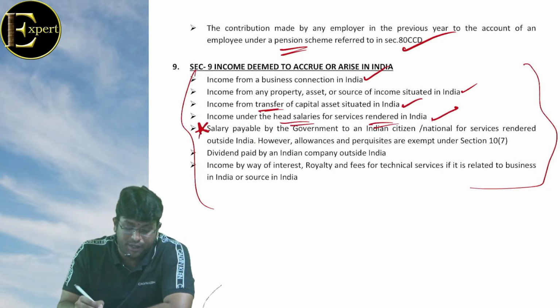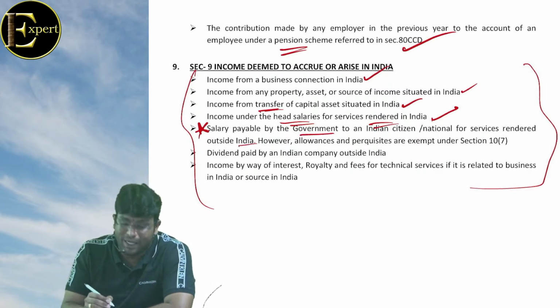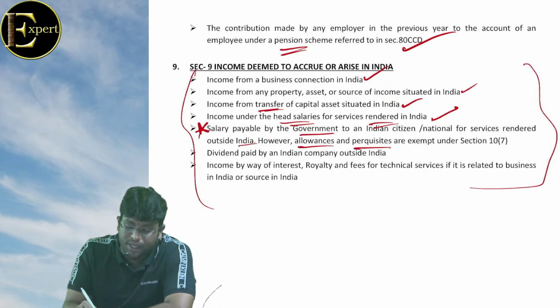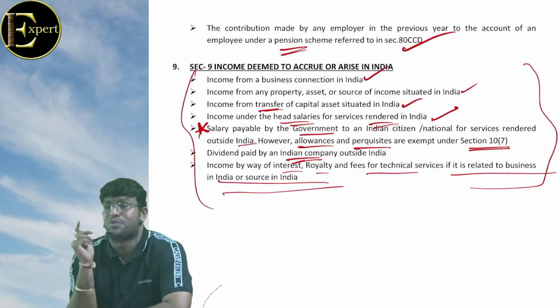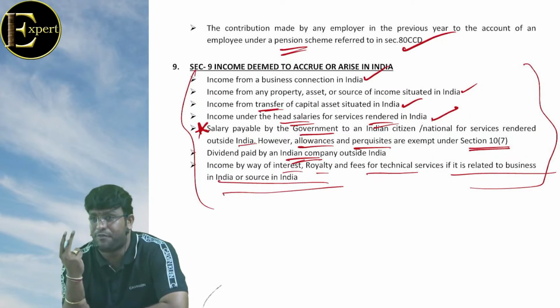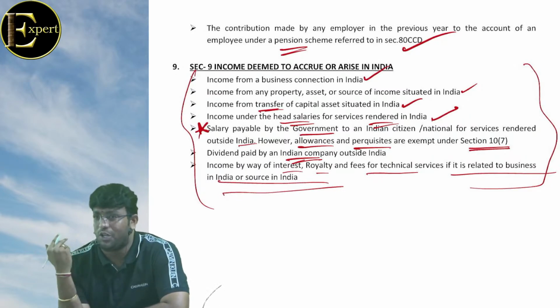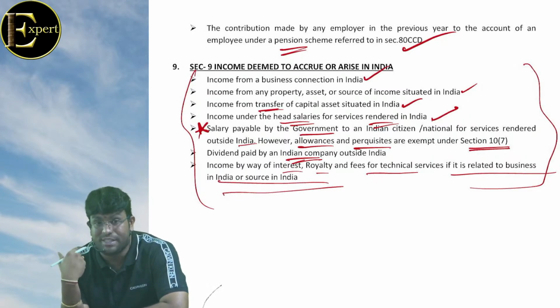Next point very important, salary paid by Government of India to Indian citizen working outside India, but allowance and perquisites is exempt under section 10. Dividend paid by Indian company, income by way of interest, royalty, FTS if it's related to business in India or source in India. And I already taught you what is business connection. I told you what is SCP also.